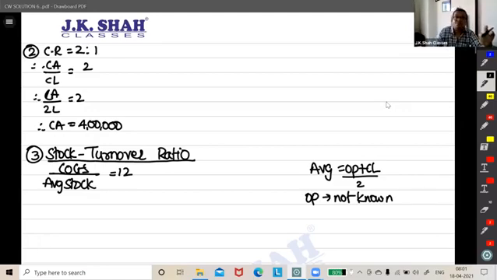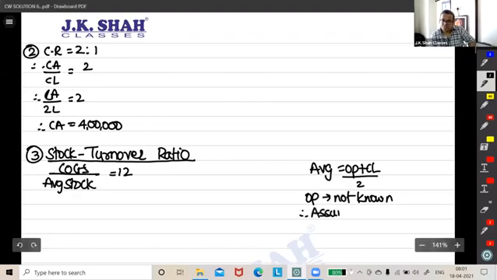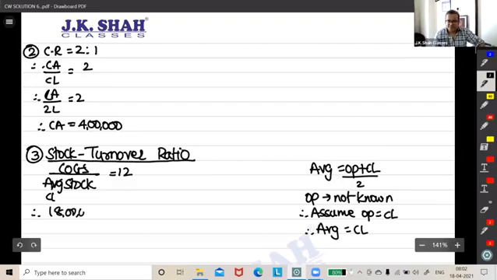Presume equal? Perfect. Yes. Opening is equal to closing. Therefore, average will turn into closing. That's why we do it like this. COGS is 18 lakh. We have done this earlier also, right?